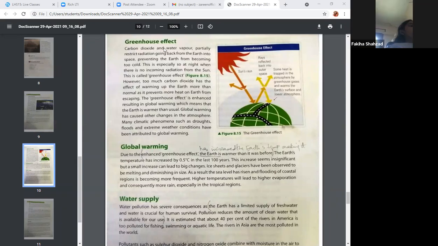Greenhouse effect. Carbon dioxide and water vapor particularly restrict radiation going back from the Earth into space, preventing the Earth from becoming too cold. This is especially so at night when there is no incoming radiation from the sun.